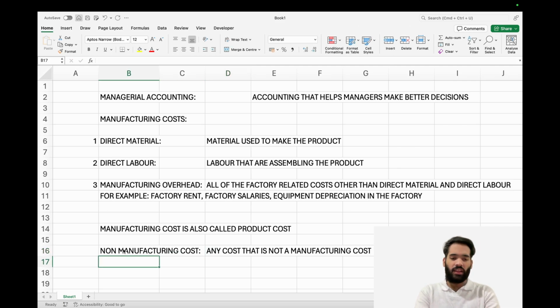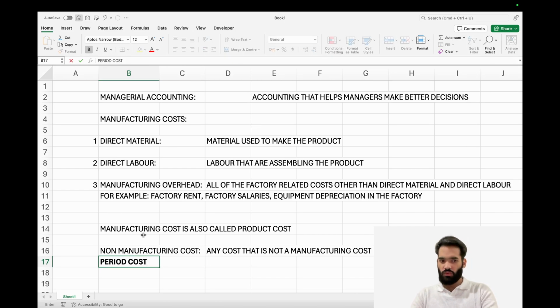And now another term that you can also see for non-manufacturing cost is called the period cost. So just to make sure we understand this, manufacturing costs are also called product cost, and non-manufacturing costs are also referred to as period costs. So that's it for the manufacturing costs.